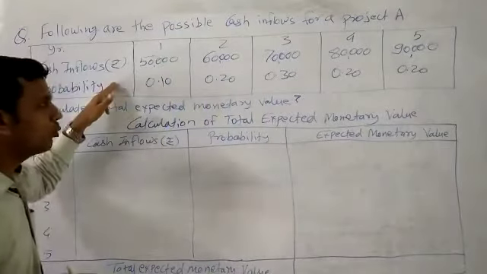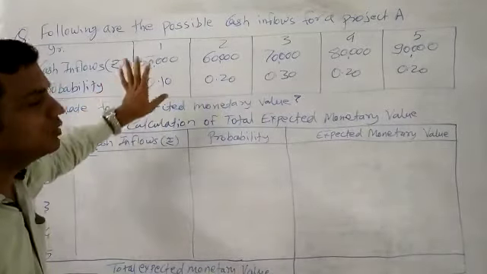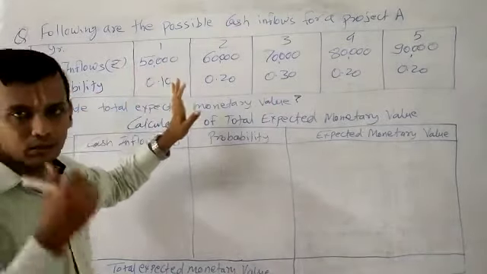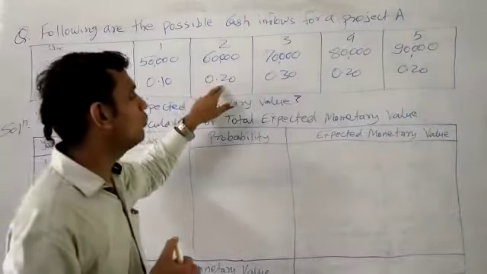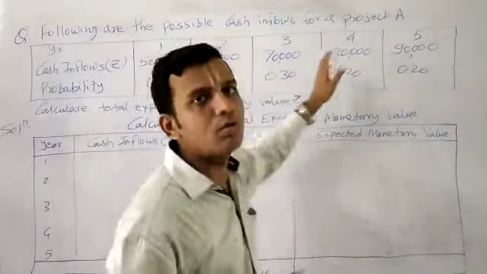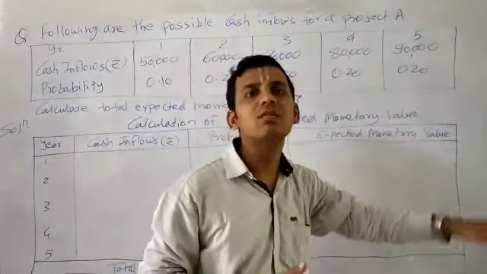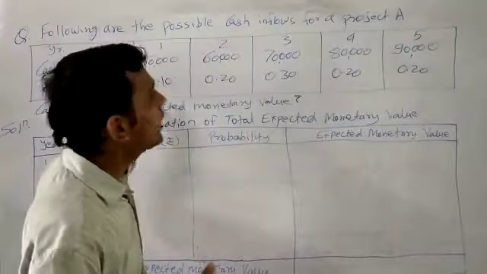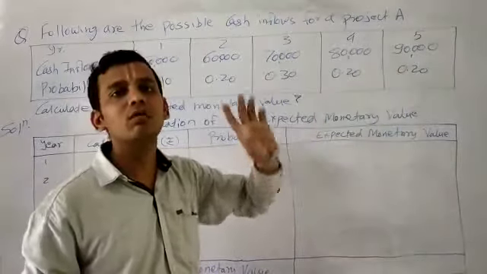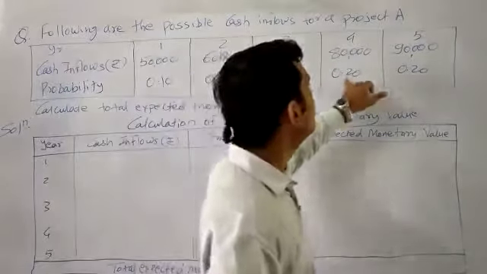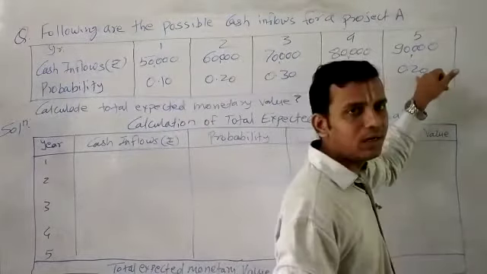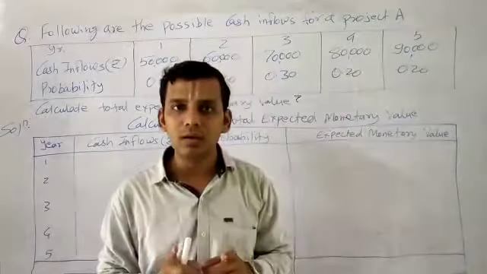Probability is already assigned for each cash inflow: the first year 0.10, second 0.20, third 0.30, fourth 0.20, and fifth likewise 0.20. If we add up all this probability, we get 1: 10 plus 20 is 30, plus 30 is 60, plus 20 is 80, plus 20 is 100, that is 1.